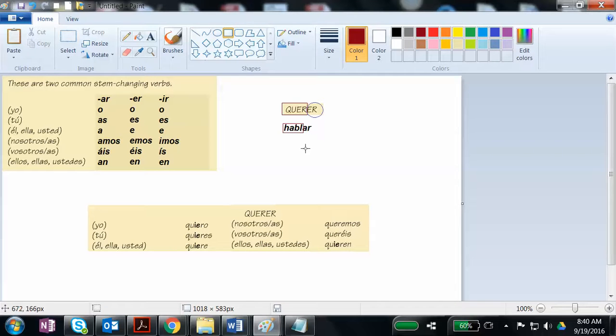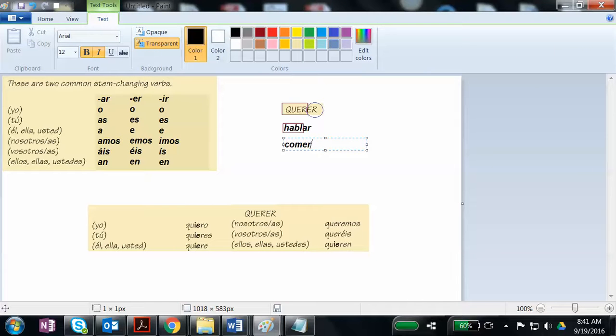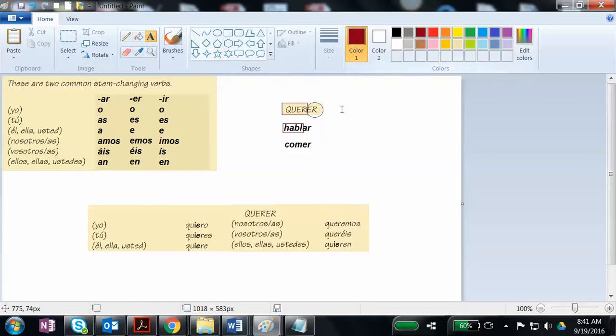If it's hablo, I'm speaking. If it's hablas, you're speaking. If it's habla, he or she is speaking, etc. Okay? So when it's a regular verb, that's all you do. You keep the stem. The stem lets everybody know the action, whether it be speaking, whether it be eating. So for example, if I write eat, comer, then when you hear come, everybody knows that eating's happening. Even though you're hearing different endings, if I say como, comes, come, comemos, coméis, comen, everybody knows that eating is happening, and then those endings are letting us know who is doing that eating, okay?